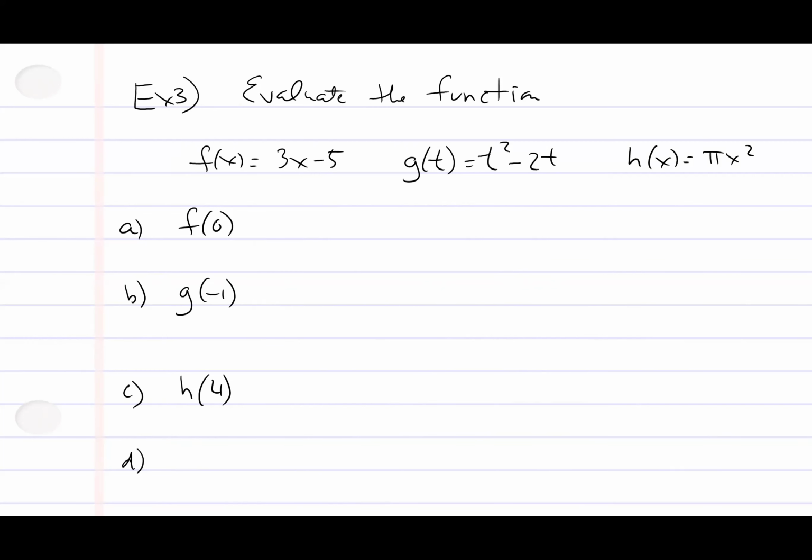So f of 0, I want you guys to find that out first. G of -1, h of 4, all yours. Notice I'm naming the functions, right? I'll get to yours in a second. I'm not ignoring you. So notice what I do is I'm naming the function f. That means you're going to plug in a 0 for the function f, right? So by the naming of functions, you tell me which one you're plugging into.